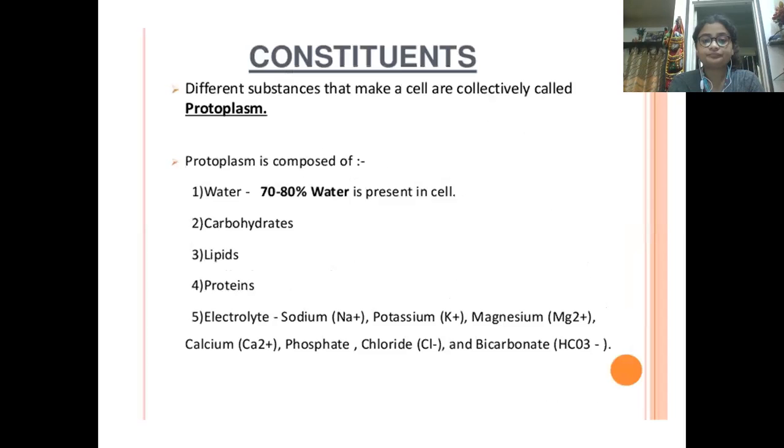Okay? Now moving forward, what are the constituents of a cell? Constituents means what are the components, or a cell is made up of what components or what materials. The different substances that make a cell are collectively known as protoplasm. So you must have come across the term protoplasm. It basically refers to all the constituents of a cell, all the various substances or various compounds which are present inside the cell. Together they are referred to as protoplasm.